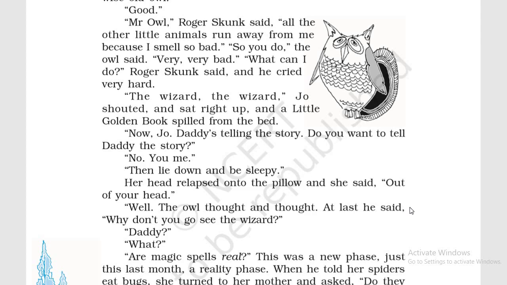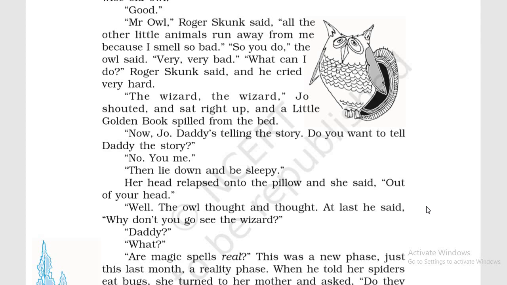She does not want to listen to the old story, the story that she has already read in some book. She wants to hear some new story, and this actually happens. What happens when we are a child? If we have asked someone to tell us a story and he has started telling the story which we have already heard, we would not take interest. We would say, we have already heard this story, please tell us something new.